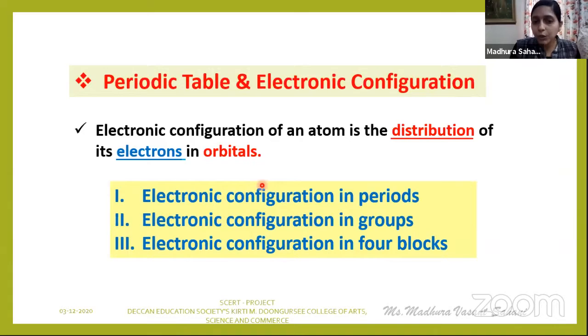So you are going to learn EC. EC is a short form of electronic configuration in the periods, in the groups, and the 4 blocks, S, P, D, F. But before you learn the EC in case of periods, first of all, you should know the concept of shell, subshells, and orbitals. So that we are going to learn in the next slide.